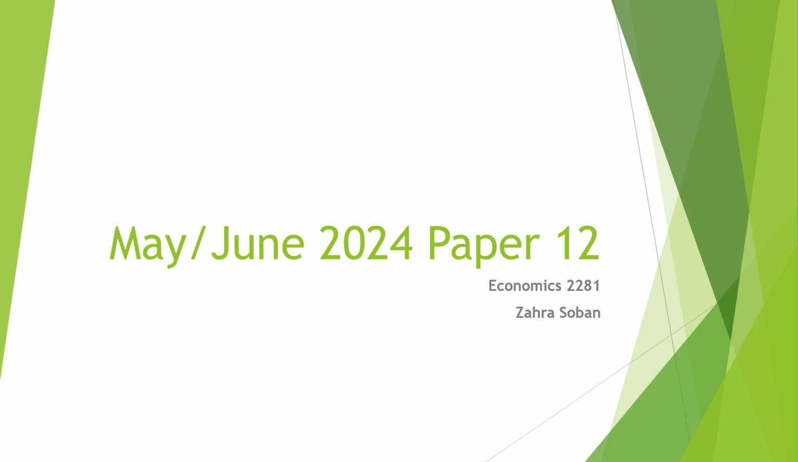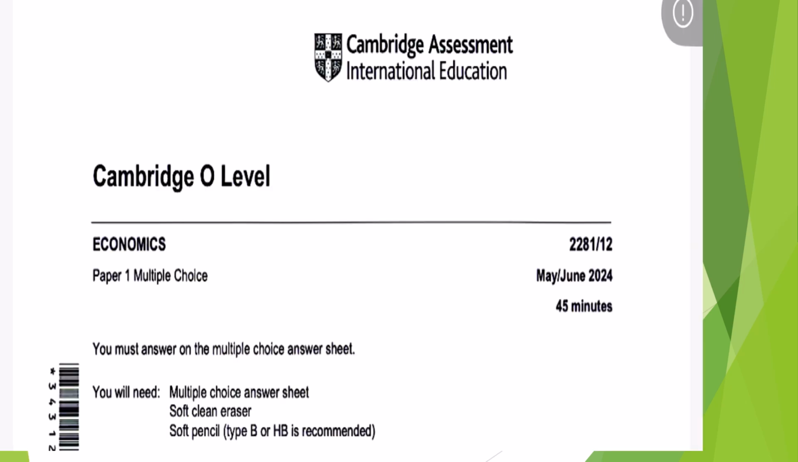Today we are going to discuss May-June 2024 paper 1 variant 2 Economics 2281 by Zahra Soban. It is a multiple choice paper in which we are given 45 minutes, and in those 45 minutes we are going to have 30 multiple choice questions. So it means that for one question we are given 1.5 minutes, right?